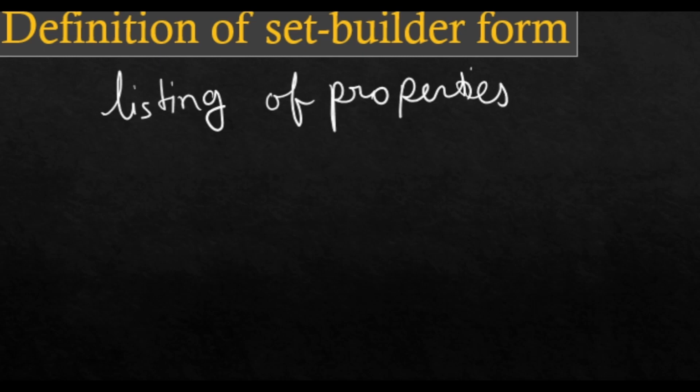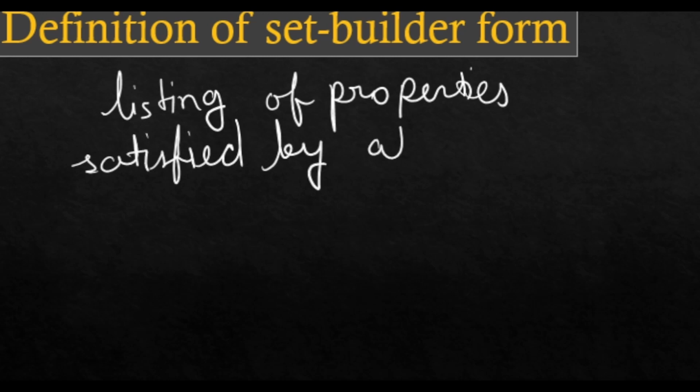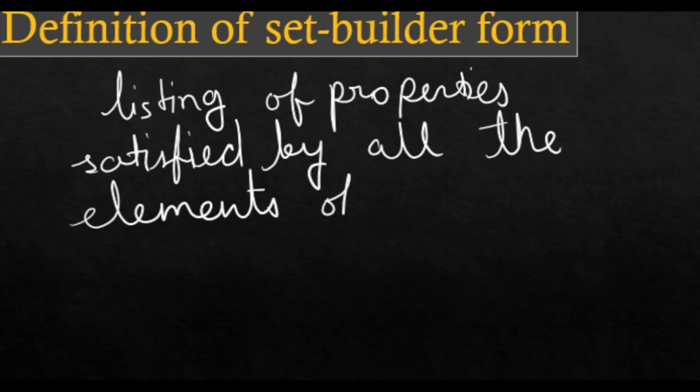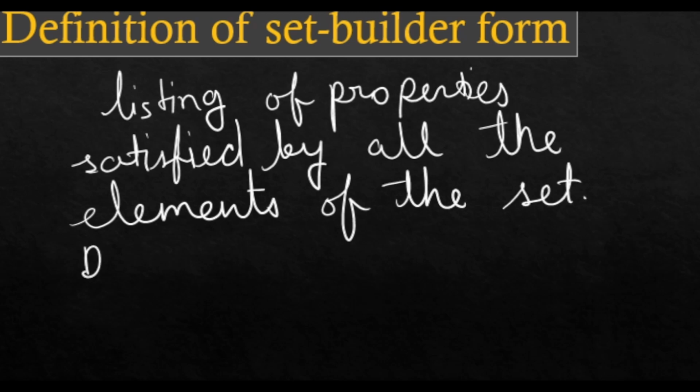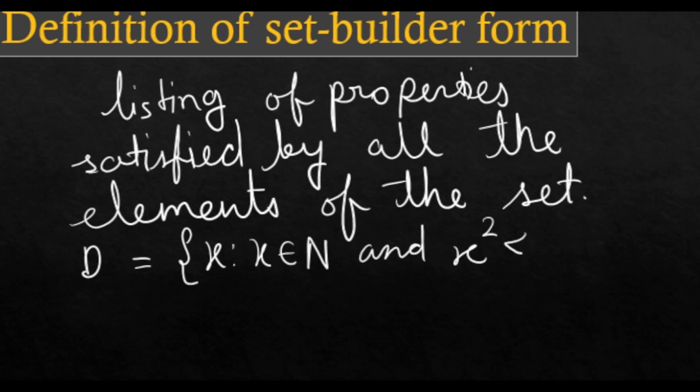We listed properties satisfied by all the elements of the set. As we can see very clearly, D, x is such that x satisfies property N and x square is less than 36.